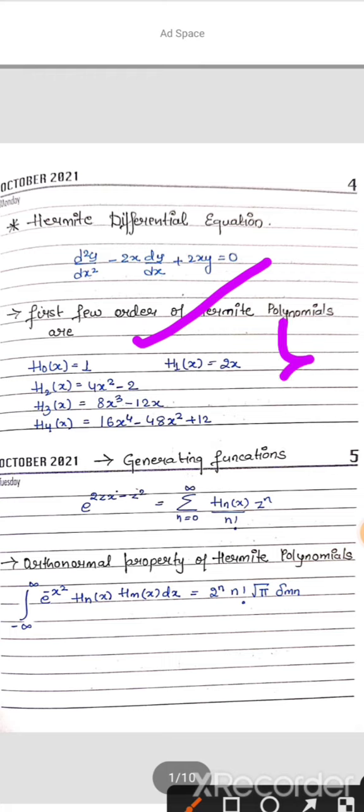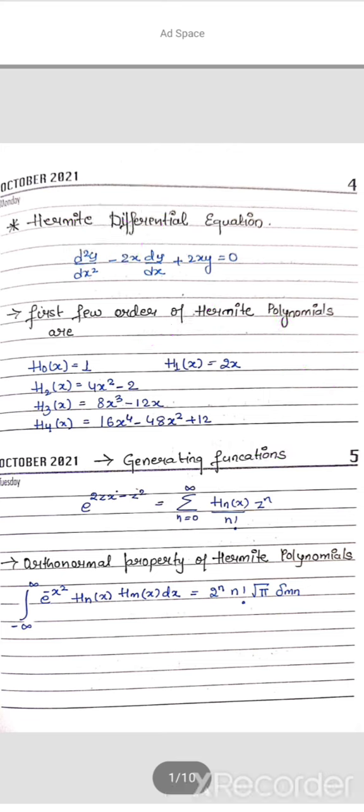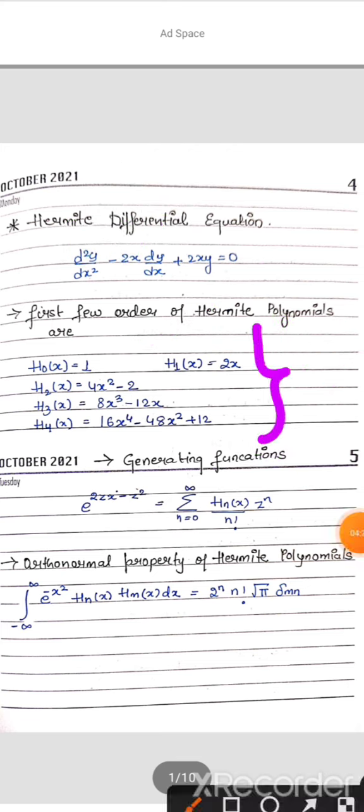These are very important because in few of the last year question papers they have directly asked for these Hermite polynomials, and with practice you can get them.